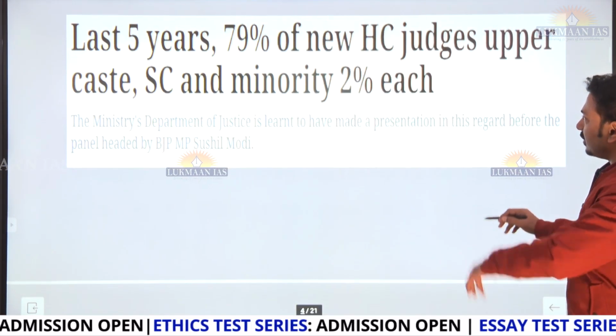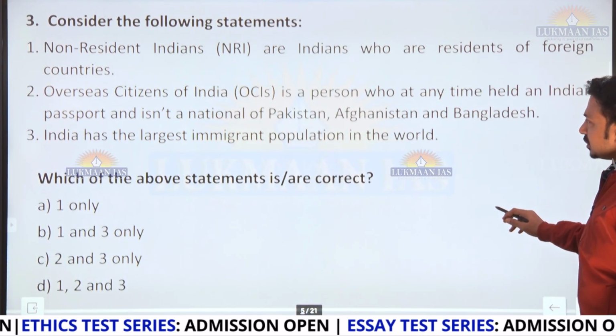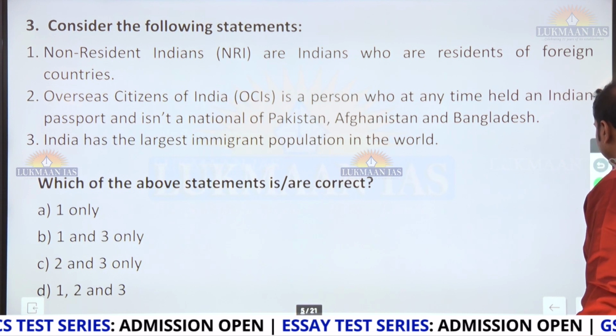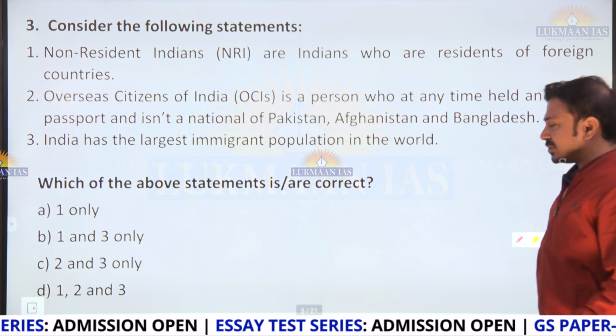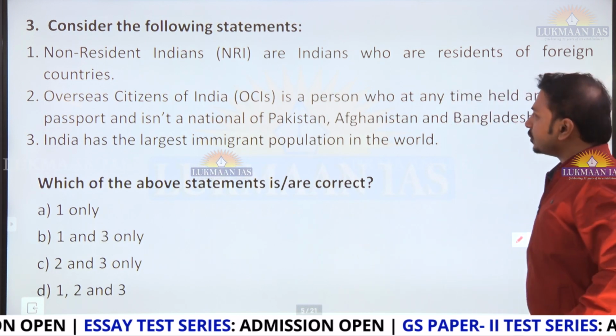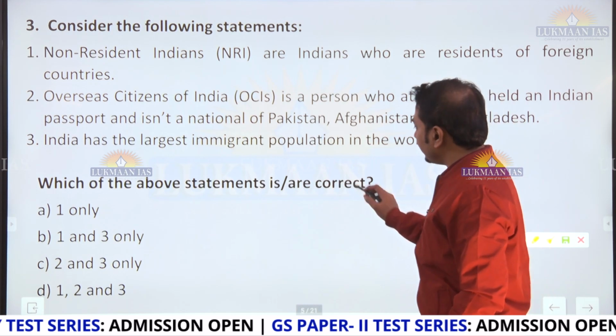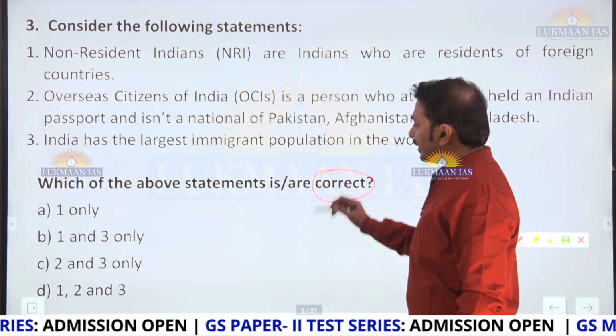See here, like the appointment aspect and, we can say, the proportion of people or judges from the forward categories or caste or the backward categories. That's what it was in news. So that's why we have asked this question. Consider the following statements. We have to identify the correct statement.